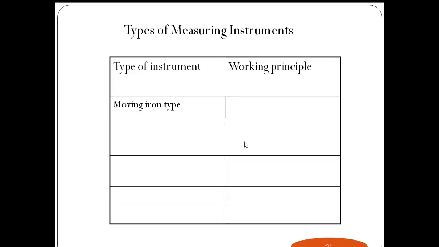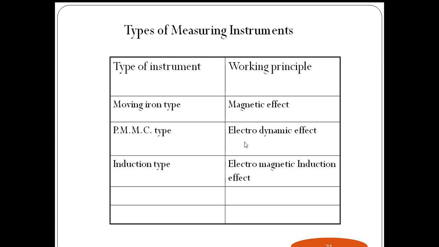And this is the tabular form representation. These are the different types of measuring instruments based on working principle, and which meters are working on each. We are going to discuss all these instruments in the next video lessons.